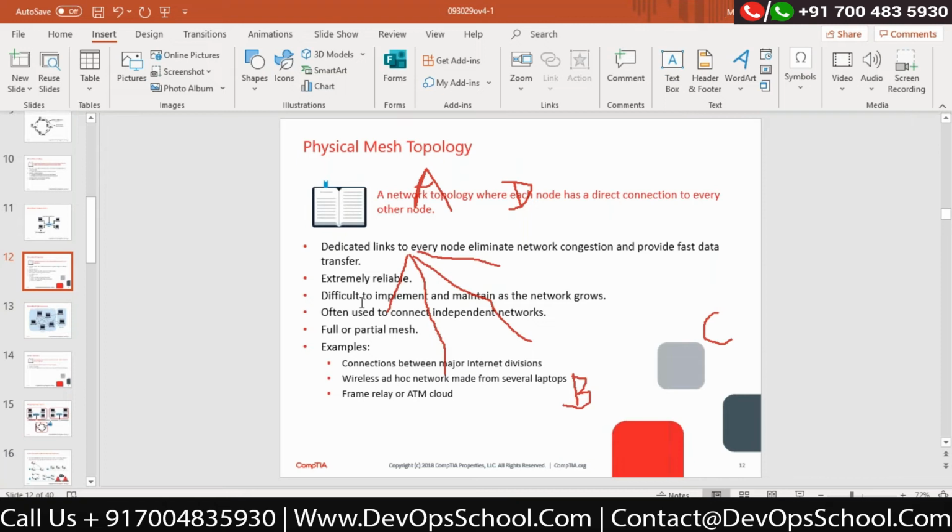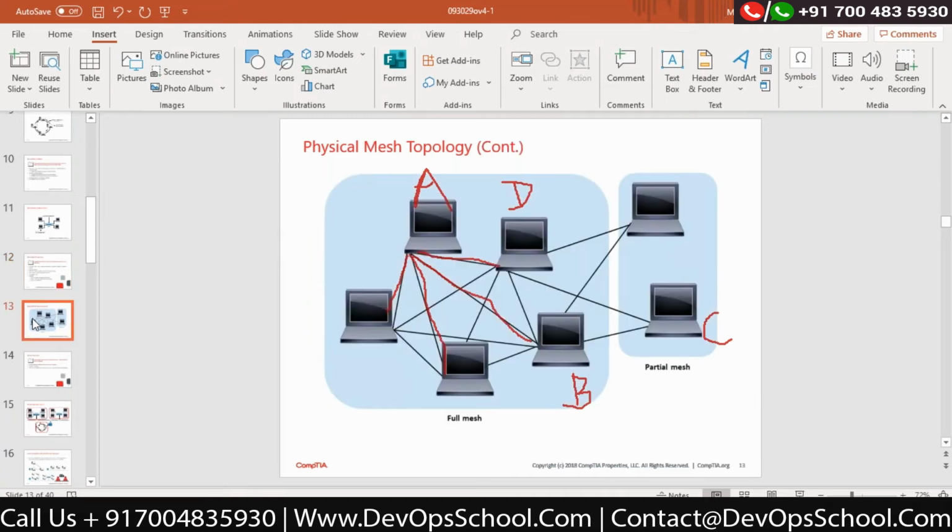What is difficult is to maintain and implement this network. Correct? This is problematic. Now, in the diagram, you can see there are 5 computers in total. Now, forget about the partial mesh.